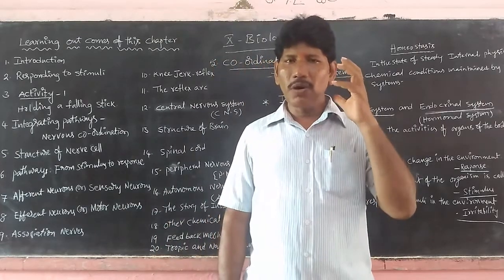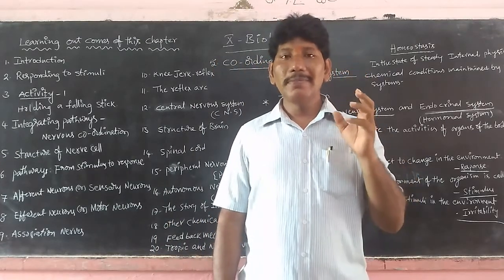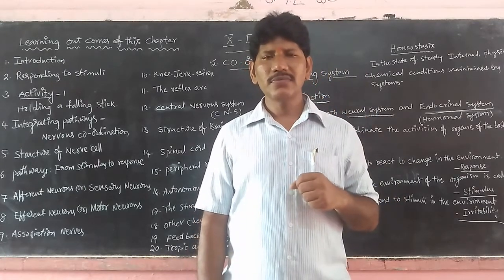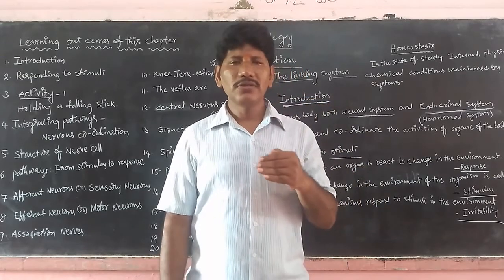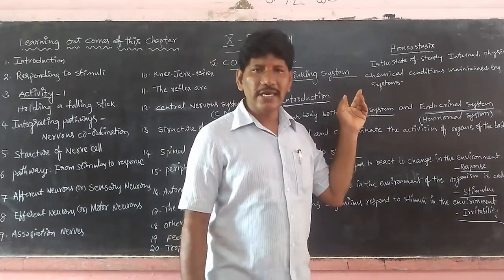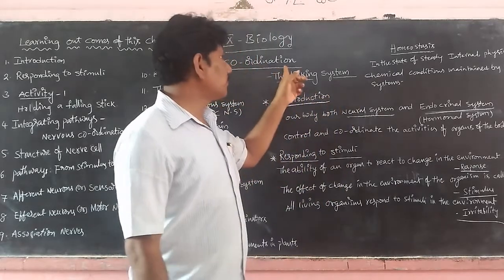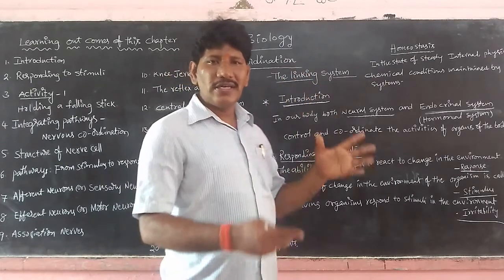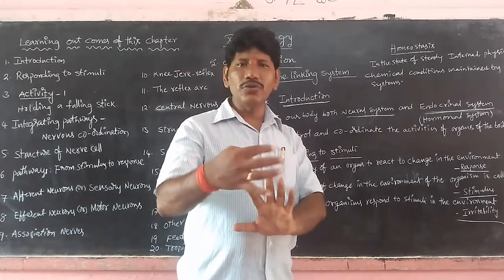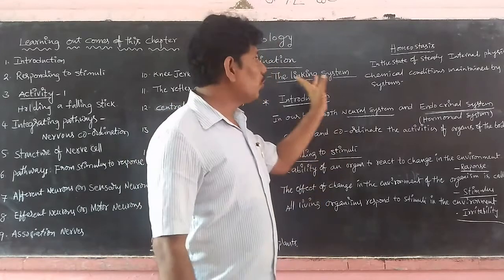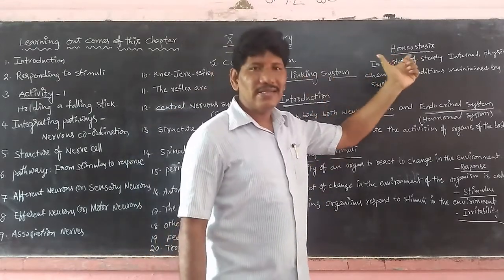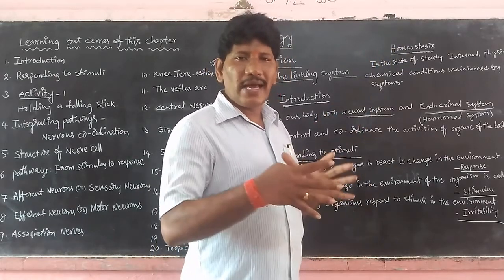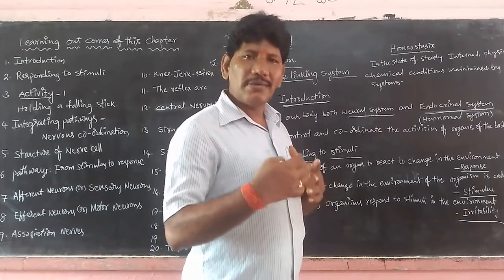In our human body, the brain is the highest coordinating center. So let us come to this chapter. The name itself clearly indicates coordination. Coordination is the process which brings coordination from one organ or one system to another system to bring about homeostasis. So I use that term, homeostasis. Homeostasis is nothing but a well balanced position, internal, chemical and physical.